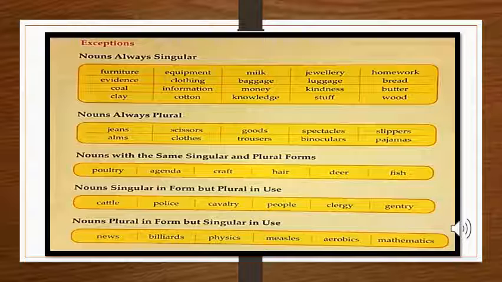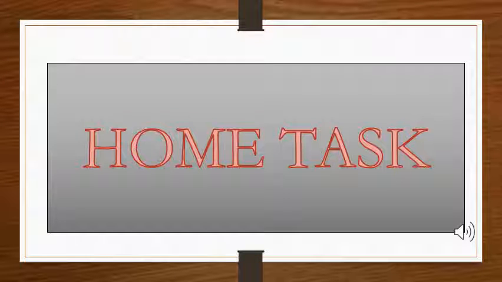Let's move towards the home task of your book. Before that, I want to tell you that I have already given you some exercises and those are not given in your book. So, what you will do is you will pause this video, write down those short exercises in your copies and solve them. And after that, you will come to the home task section and then you will mark the home task exercises that are given in your book and you will solve them from your book.